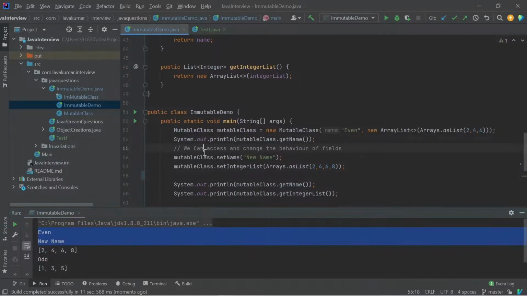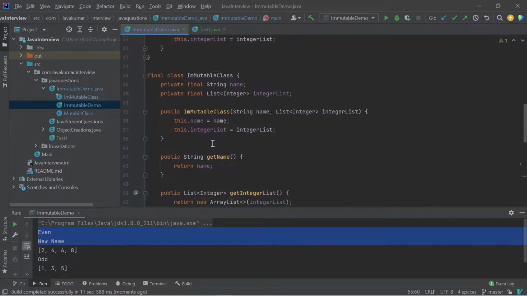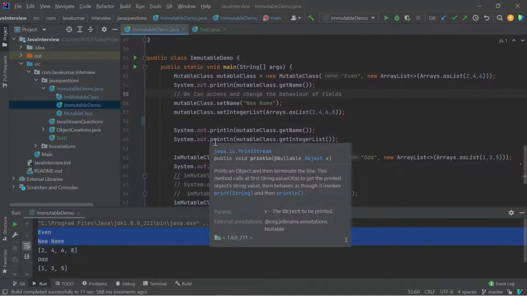So how do you make it immutable? One common thing you need to know is removing the setters. And the second thing is that the fields should be private and final. Final is nothing but it cannot be changed further.